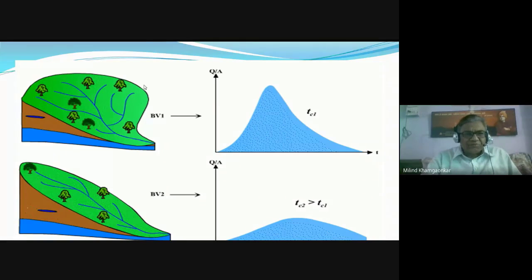This is a fan shaped catchment area. This is a fern leaf shaped catchment area. Due to this catchment area, this is the hydrograph, and due to this fern leaf shaped catchment area, this is the hydrograph. You can see the fan shaped catchment area gives this hydrograph, which is a graph between duration and the discharge, that is the runoff. Okay, we will be discussing it in due course of time.